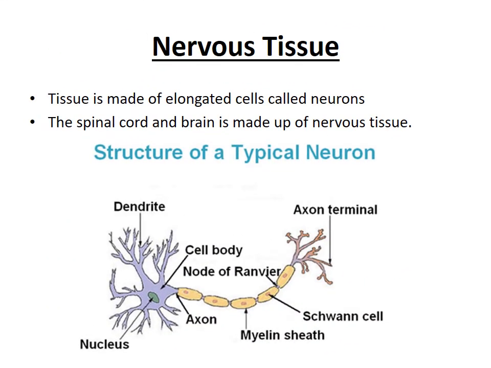One of the most important animal tissues is nervous tissue. This tissue is made up of elongated cells called neurons. A neuron is made up of cyton, dendron and axon. Hair-like extensions arising from the cyton are called dendrons, and the dendrons further branch into thin dendrites.